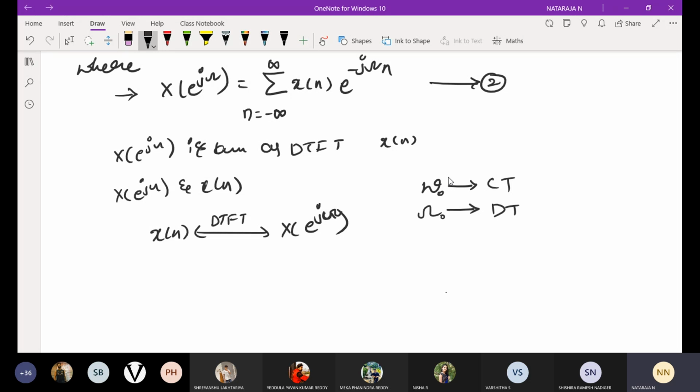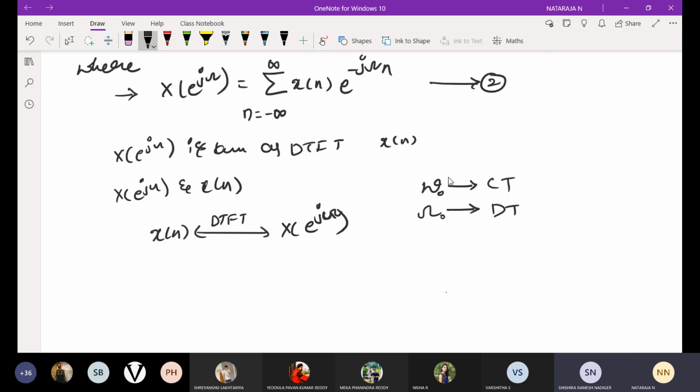Any doubts? No, sir. Sir, what is the SI unit of discrete time omega? This is your discrete time omega, and this is your continuous time omega, right?